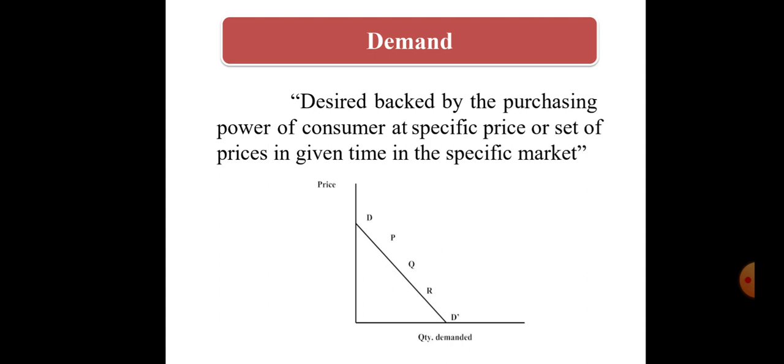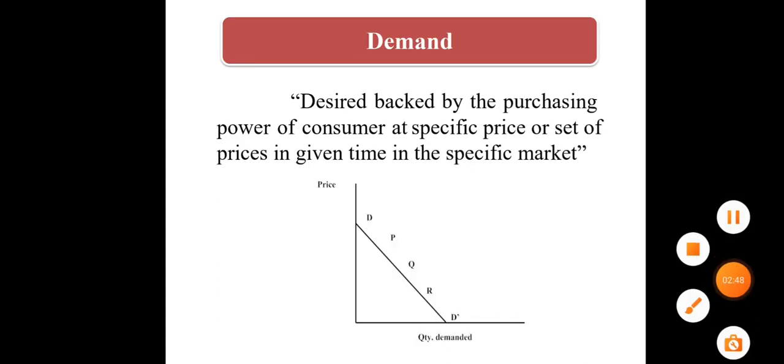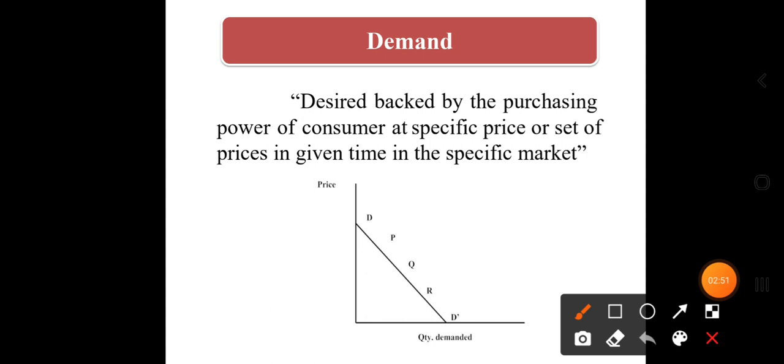So in demand, there are three things to remember. The first one is desire. The second thing is purchasing power, which means the capacity to purchase or to pay for that product. And another one is time. Suppose a person has purchasing power, he has that much money to pay for the product at the time he wants to buy, but he does not desire to have that thing, then we cannot call it a demand.